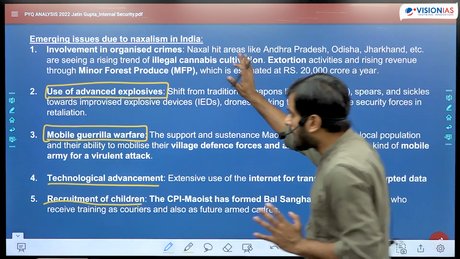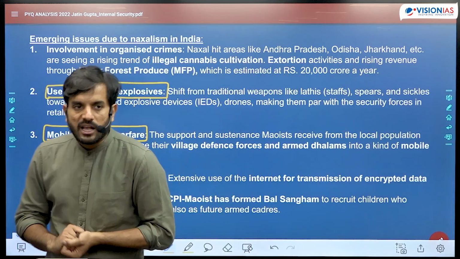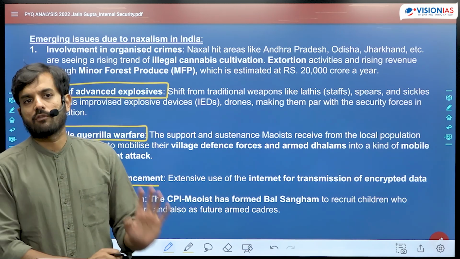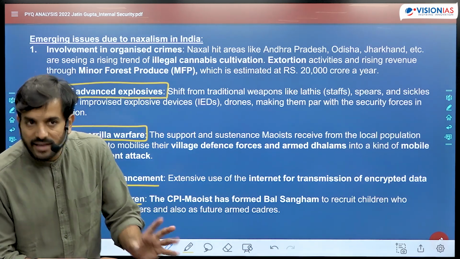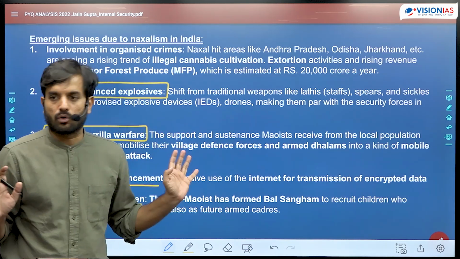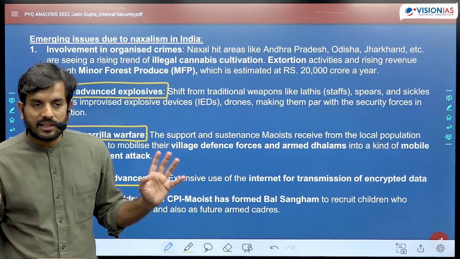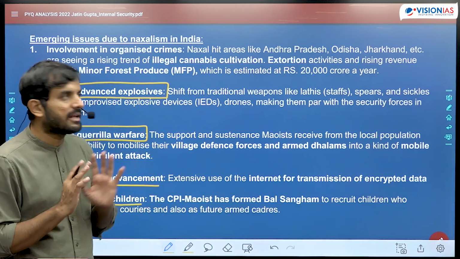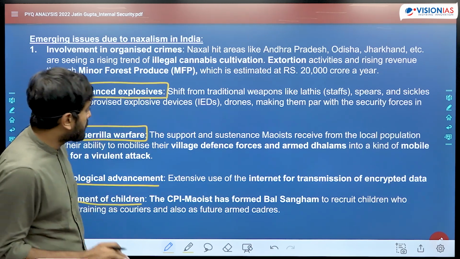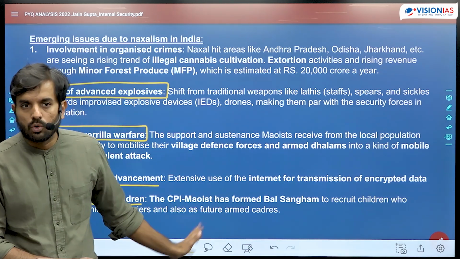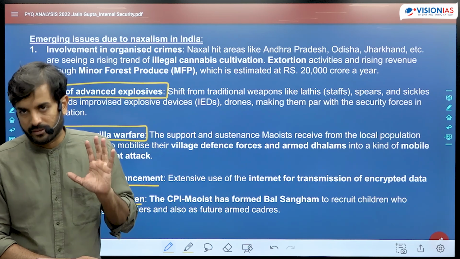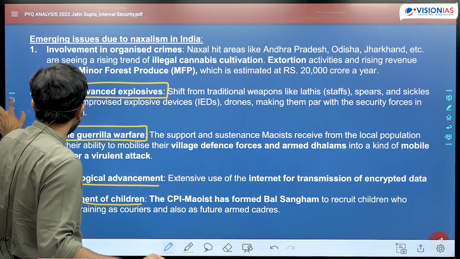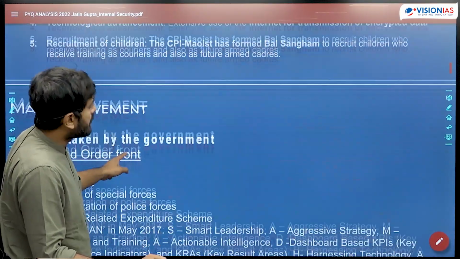So these are some of the dimensions which you could touch upon as far as the emerging issues of Naxalism is concerned. Again, see, as I told you कि 70-80 वर्ड ही हैं लिखने को, तो ज्यादा मतलब 70-80 भी नहीं है, 40-50 वर्ड में ही लिखना है ये. So it's not that कि आप जितना explanation मैंने यहाँ पे दिया है, you don't need to necessarily go into that detailed explanation, right? Then on top of that, what is the multi-layered strategy?